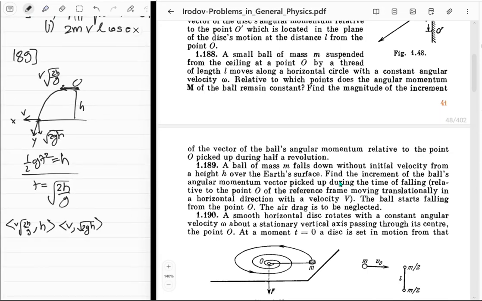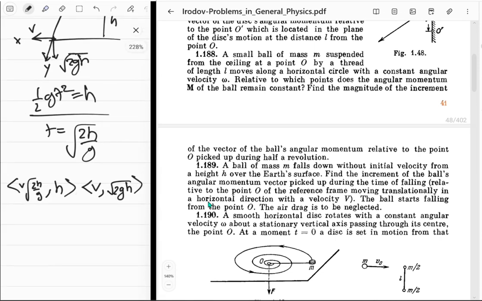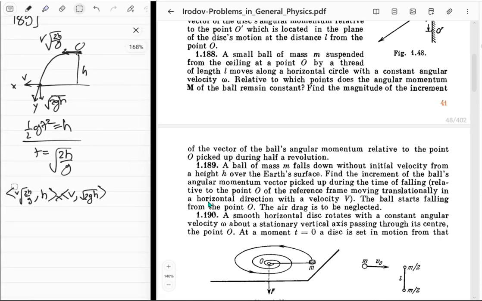And then, yeah, you just need to figure out the angular momentum. So the cross of this thing, r cross v, you just need to multiply by m, and there you go, you got your angular momentum.